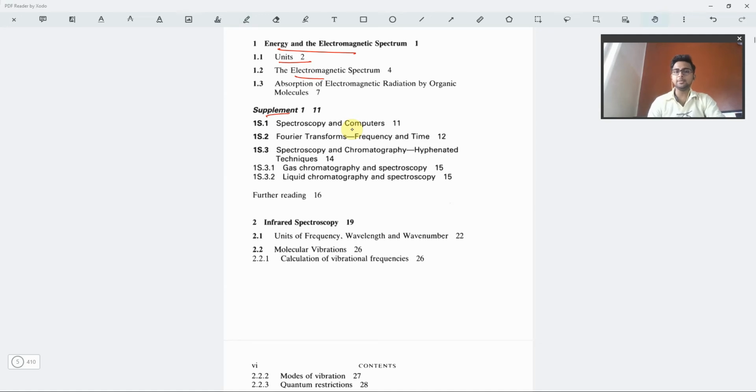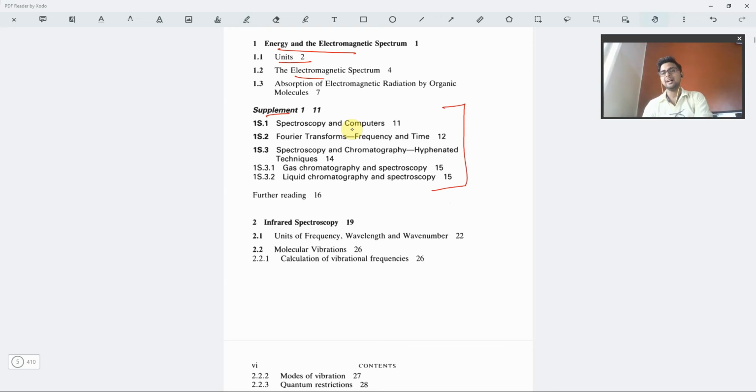By supplement I mean how we can use the chapter given earlier in modern times, that is, by using computers and those kinds of things. I am counting it as a con because it requires more time to study and understand, and this part won't be coming in any of your competitive exams. I am basically a competitive exam oriented person.